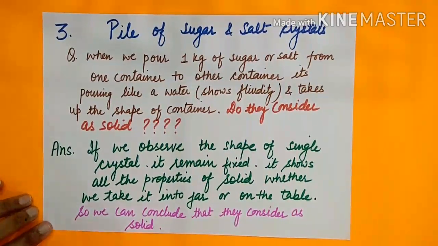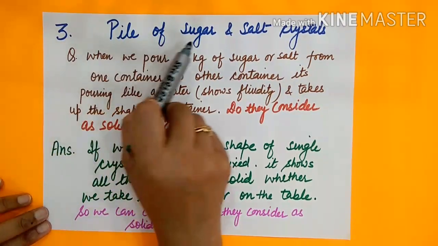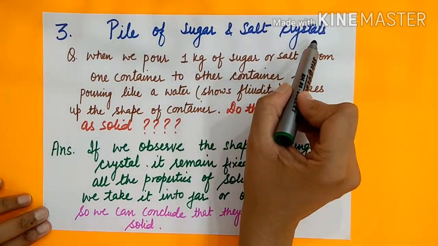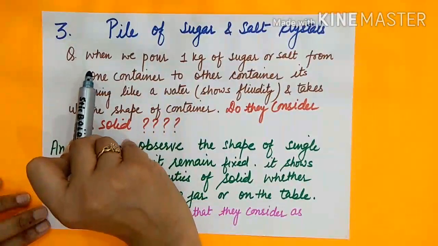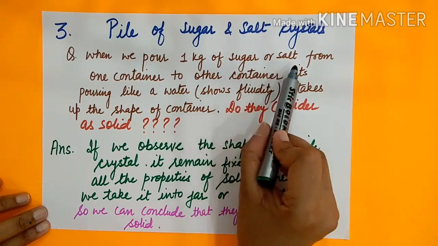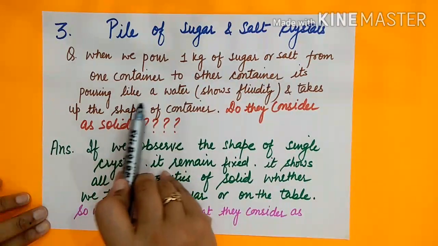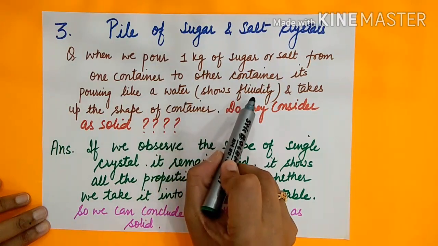Now let's take the third important special case, pile of sugar and salt crystals. My question is, when we pour 1 kilogram of sugar or salt from one container to another container, it pours like water and shows fluidity.